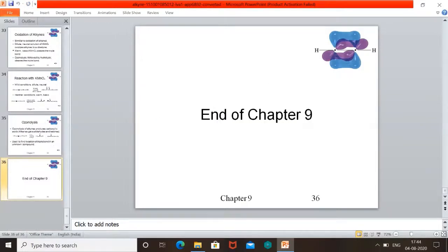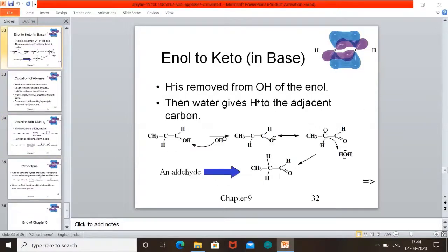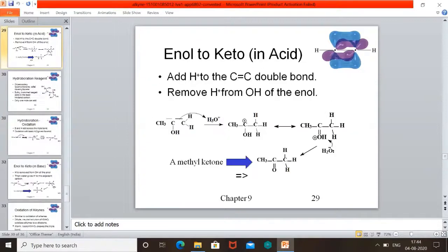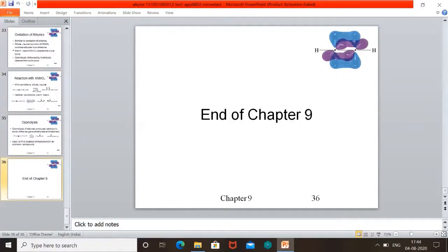So here is the end of this chapter, that is alkynes. We have seen preparation and properties. In properties, oxidation, hydration, addition of HX and addition of hydrogen are very important. See the different topics, and this is the end of the third topic, and we'll go for further topics in the next classes.